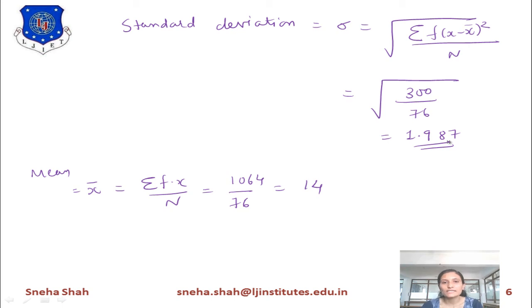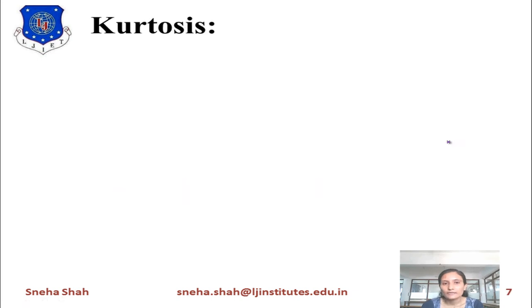Standard deviation is a general term which defines how much the values vary from the mean value. So it defines the deviation or change from its mean value. Now the next topic is kurtosis. What is the meaning of kurtosis?